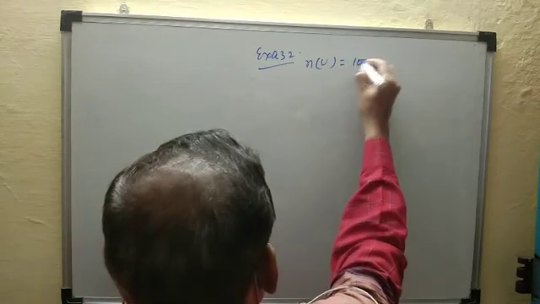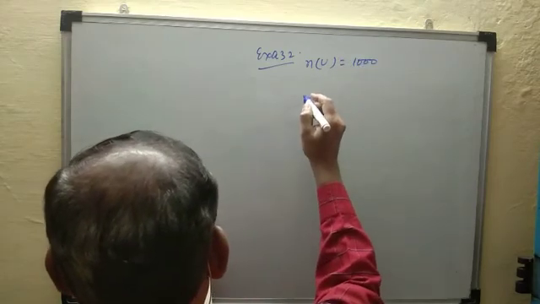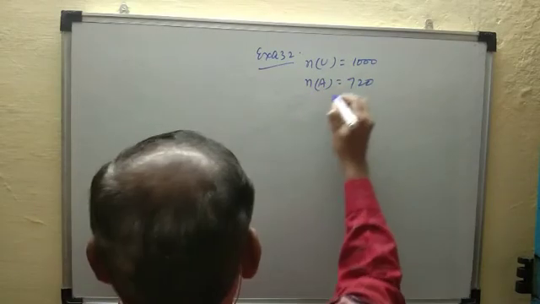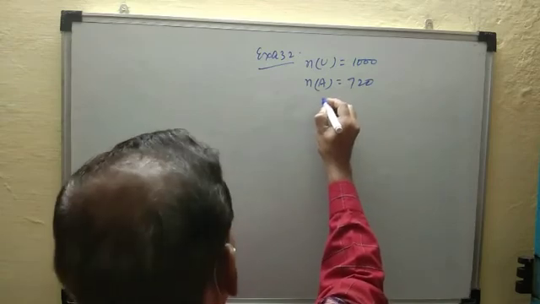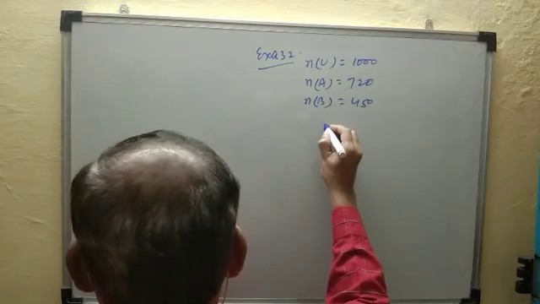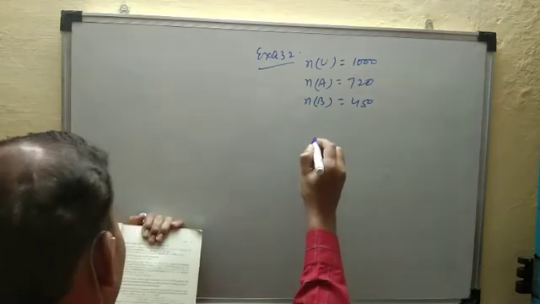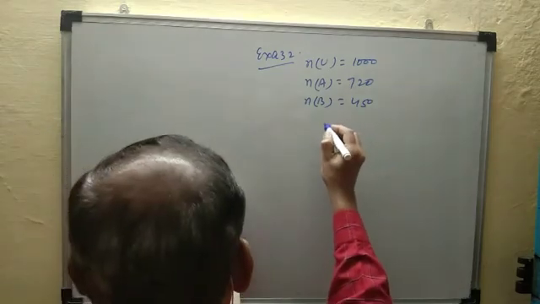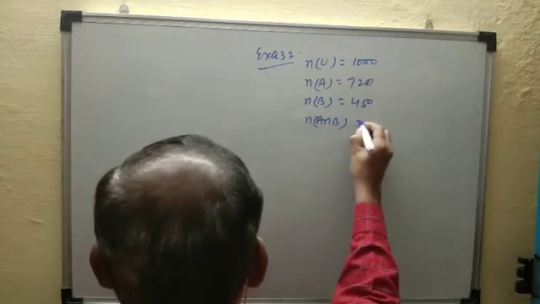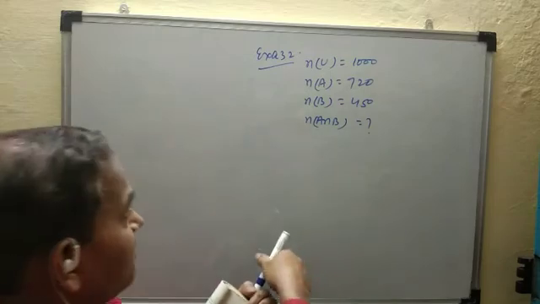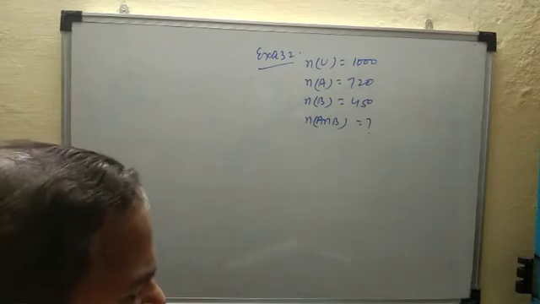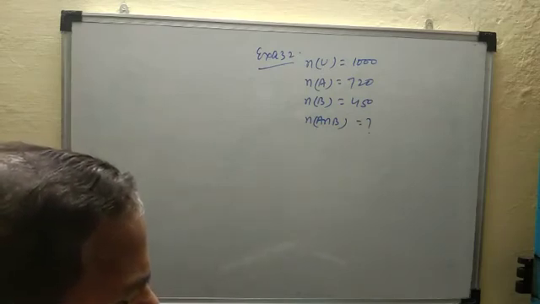So given 1000 consumers and reported that 720 consumers like product A. That is number of A is equal to 720 and 450 B. That is number of B is equal to 450. What is the least number that must have liked both products? Both, that is find number of A intersection B. और कुछ given है here, number of U given and A union B not given.